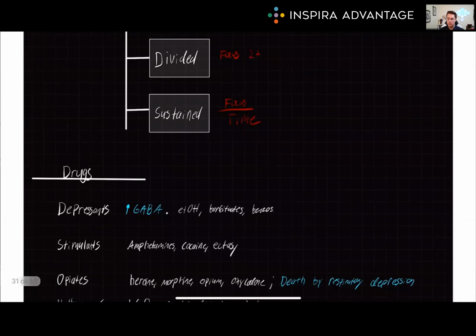Next, we have opiates. Opiates and opioids are drugs that act on the brain's opioid receptors to produce pain relief and feelings of euphoria. They can also cause drowsiness and reduced alertness. Examples of opioids you need to know for the MCAT include heroin, morphine, opium, oxycodone, and hydrocodone. You also need to know how these drugs kill someone in an overdose, which is through death by respiratory depression, which is essentially you just stop breathing.